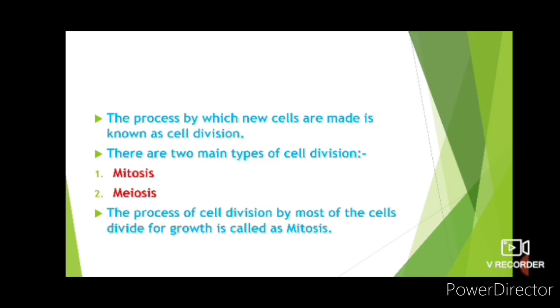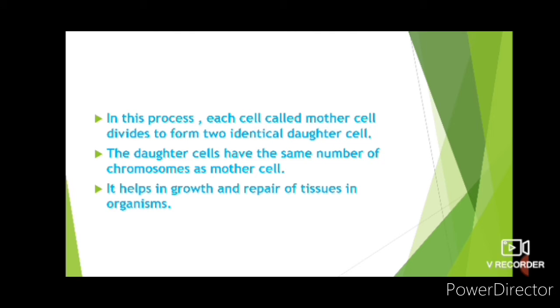In this process, one mother cell divides into two identical daughter cells. If the mother cell has 4 chromosomes, the two identical daughter cells will also have 4 chromosomes in each of them. And this cell division helps in growth and repair of tissues in organisms.